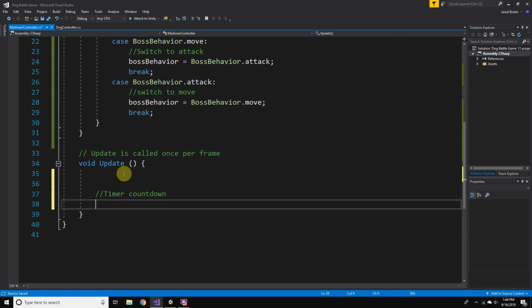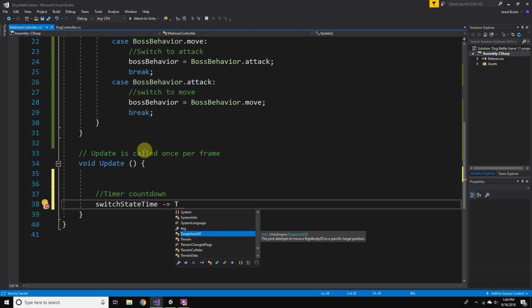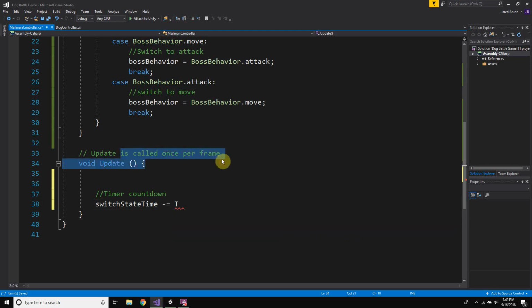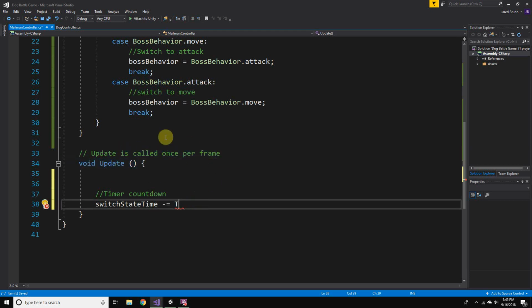So we'll get our public switch state time, and we'll decrement that by the time it takes for each frame. So this is called once per frame. So if we decrement how long it took to do that frame, then we'll have a real time decrease. So the time for the last frame is time.deltaTime,